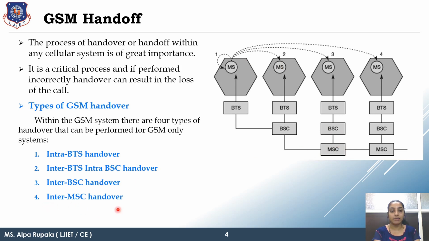Fourth one, inter-MSC handover. When the channel change occurs between BTS of two different MSC, it is known as inter-MSC handover, and this mechanism is jointly handled by the MSC of both the BTS and the OMC. So this is the basic mechanism of handover. But how this channel change occurs, we will discuss by the example of the third type, inter-BSC handover. All the things are carried out by the common MSC.